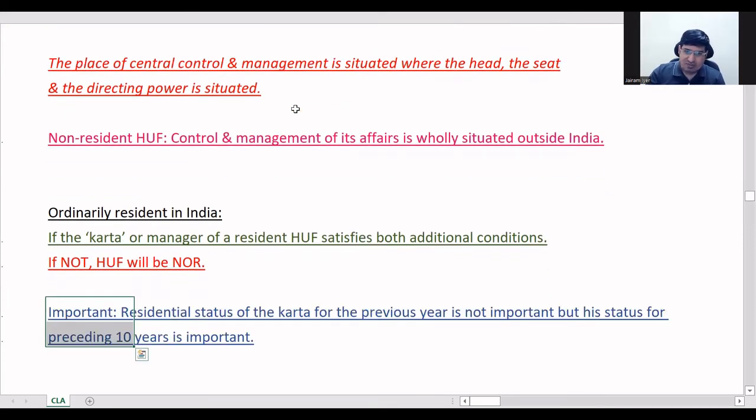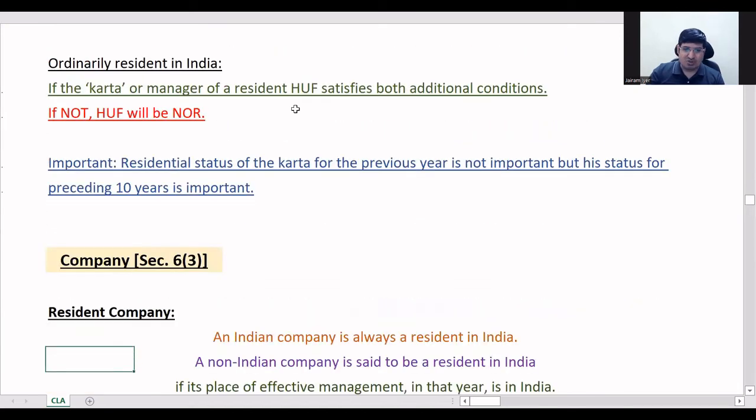So the residential status of the Karta is not important. You only need the data of the 10 years before the previous year for additional conditions. So previous year data you don't require for the Karta. Just remember that in HUF.